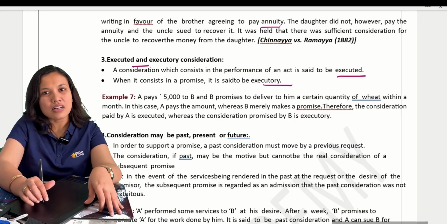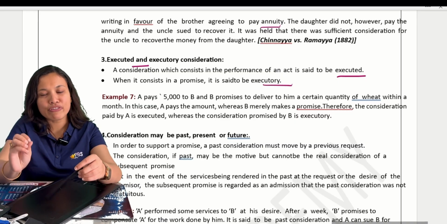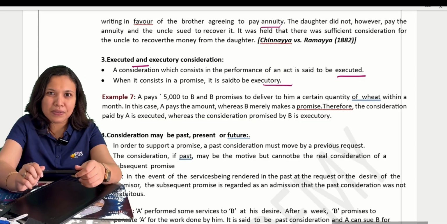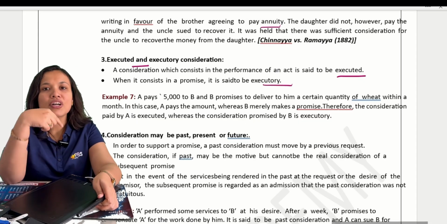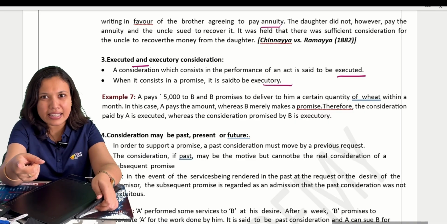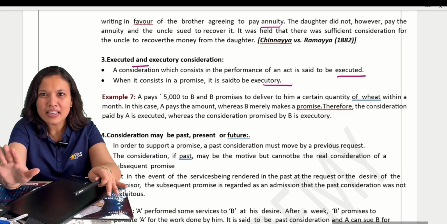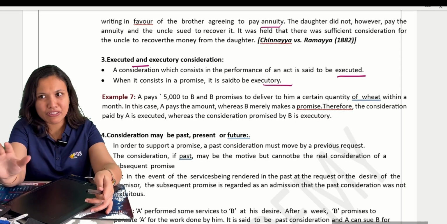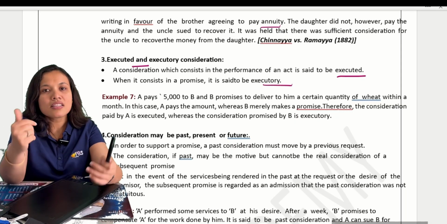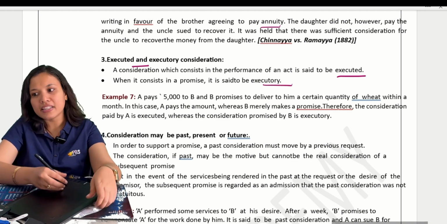Okay? Suppose I have to deliver 100 bags of rice for 1 lakh rupees. I have delivered 100 bags of rice, but you have not yet made the payment. Your part is still pending, your promise is still pending. So that is executory in nature. If I have done it, that is executed. If performance is done, executed; still to be done, then it is executory in nature.